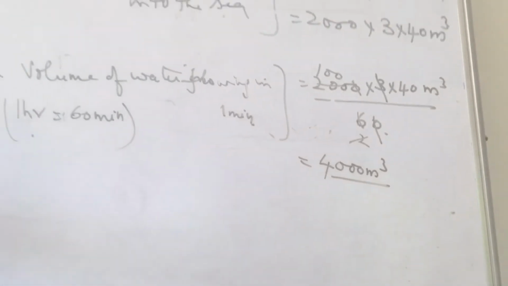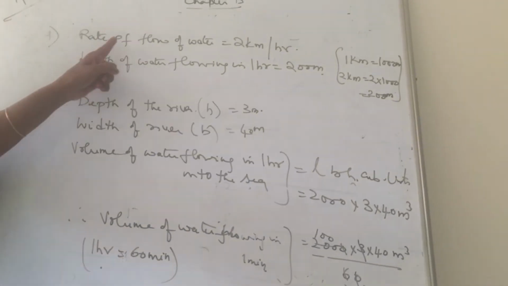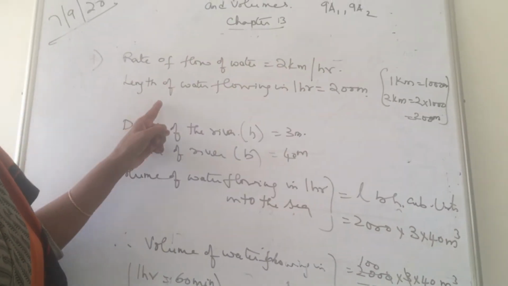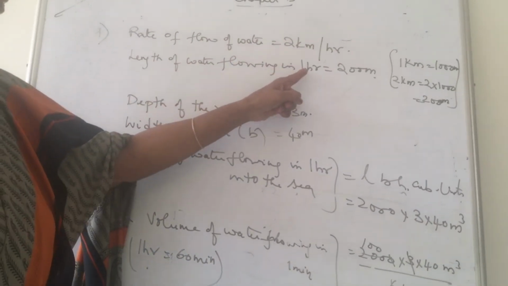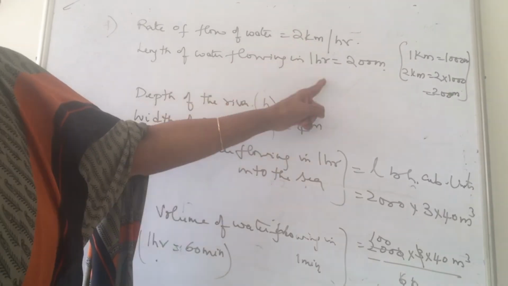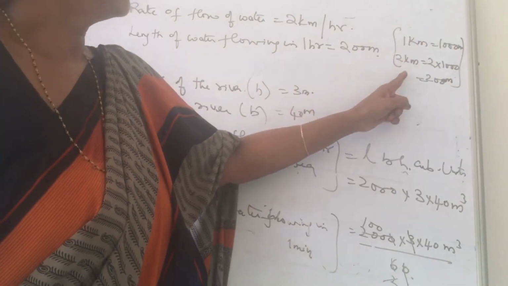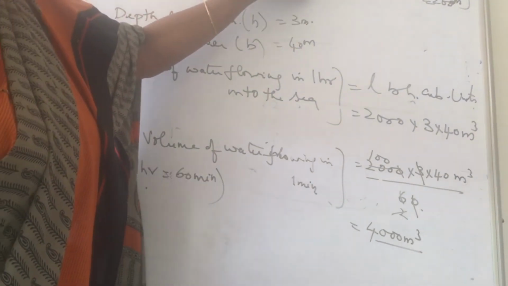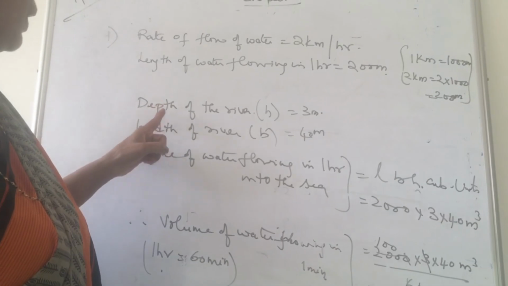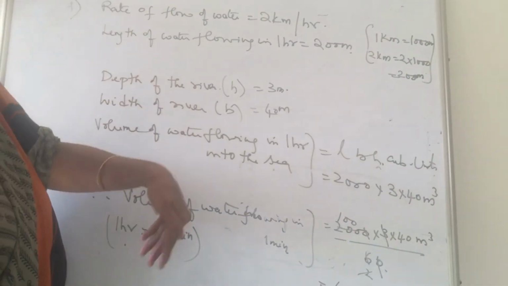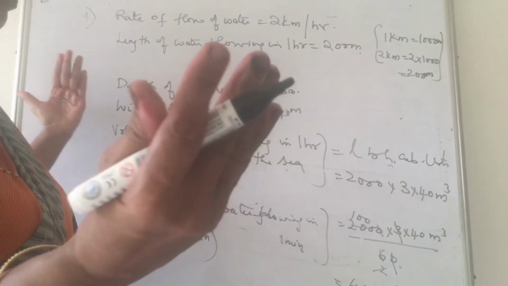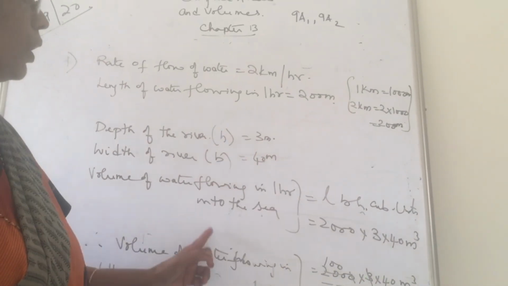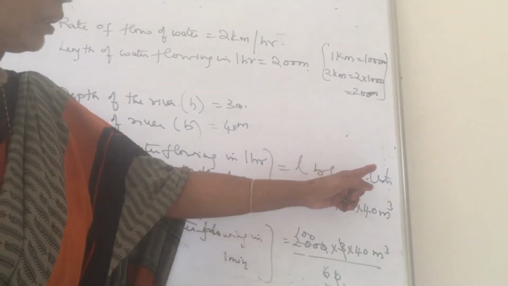This is the water flowing in 1 minute time. The rate of flow of water is 2 kilometers per hour. How much water is flowing in 1 hour time, children? 1 kilometer is 1000 meters, 2 kilometers is 2000 meters. You are given the depth of the river, which is the height, and the width of the river, 40 meters. Volume of water flowing in 1 hour into the sea is length into breadth into height.